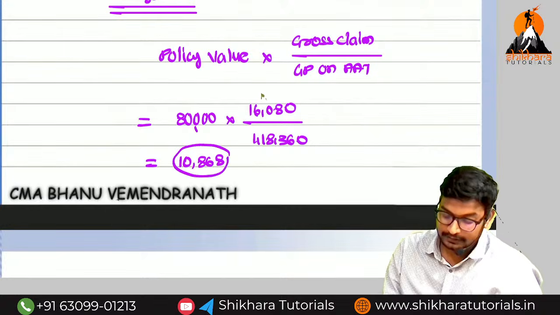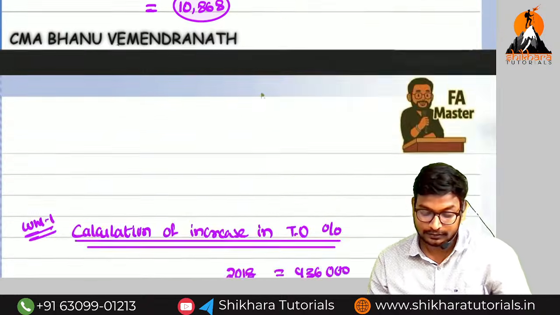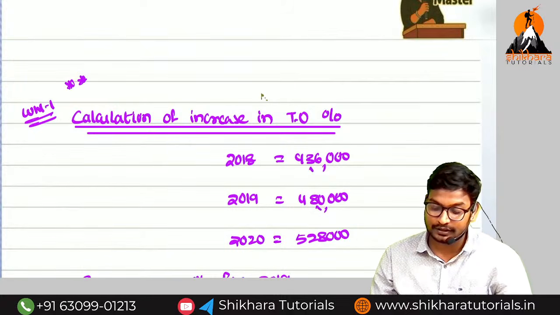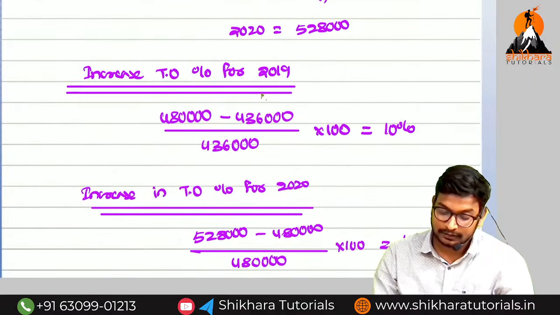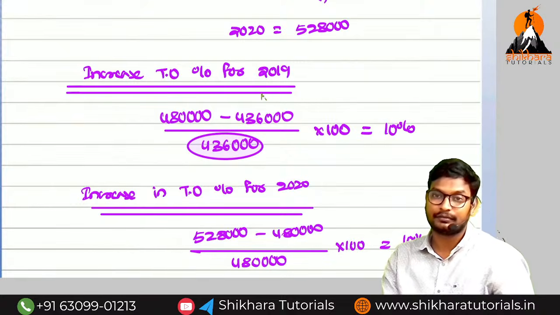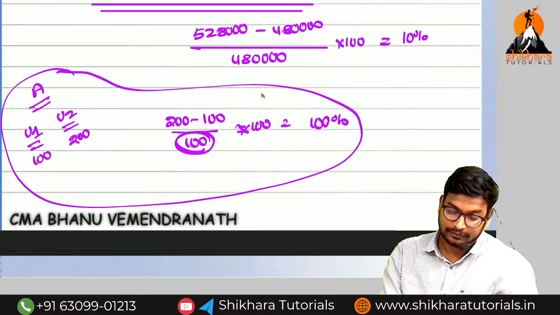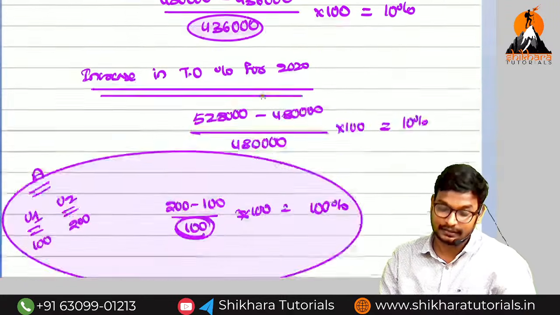Here so many students will forget to take the trend. So this is the most important. And what is the second most important? How to calculate the increase in turnover. We have to take the preceding one, not the succeeding one, in the denominator. I think you understand this example clearly, and then you can understand the increase in turnover concept.